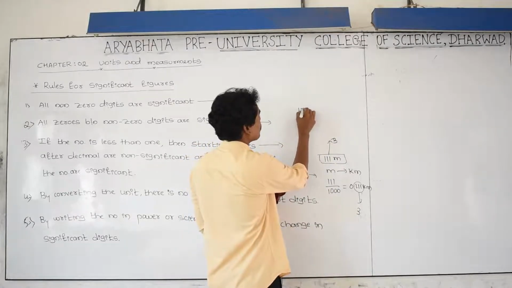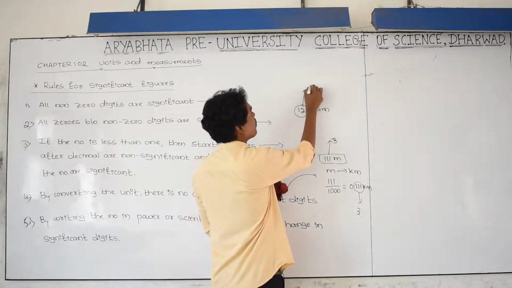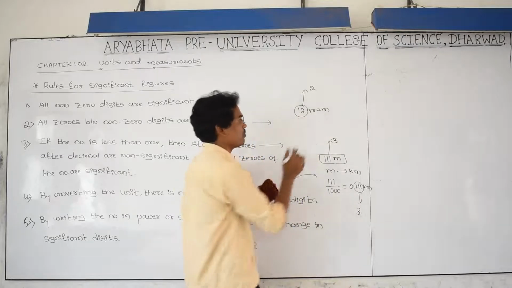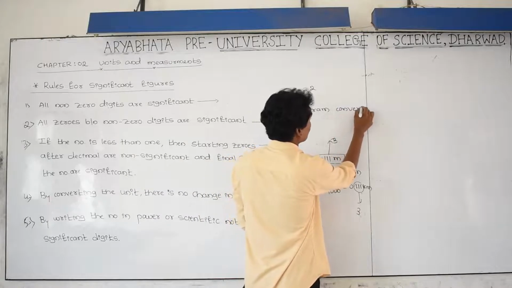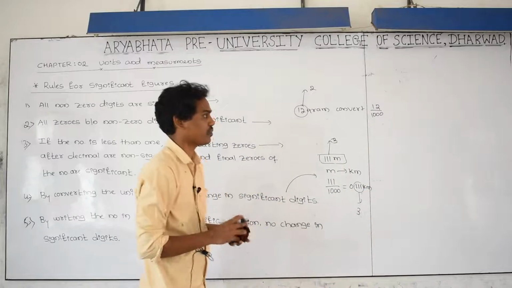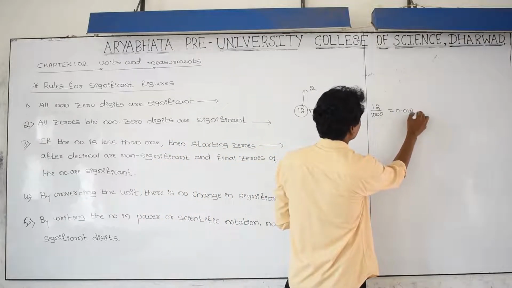Take one more example, 12 gram. How many significant digits are there? 2. Convert gram to kilogram. 12 divided by 1000, because 1 kilo is equal to 1000 gram. Then it becomes 0.012 kg.